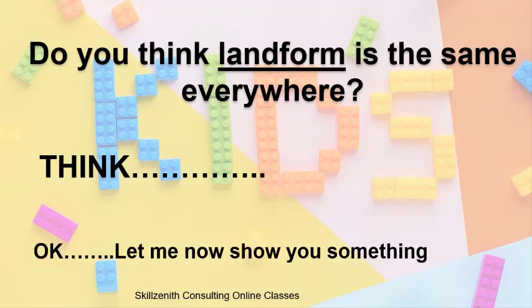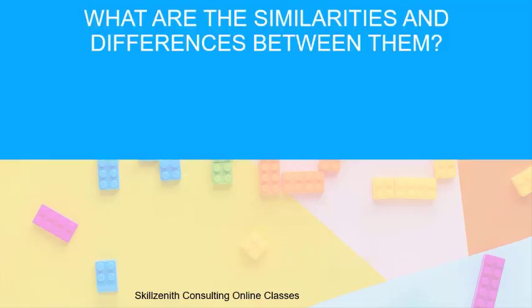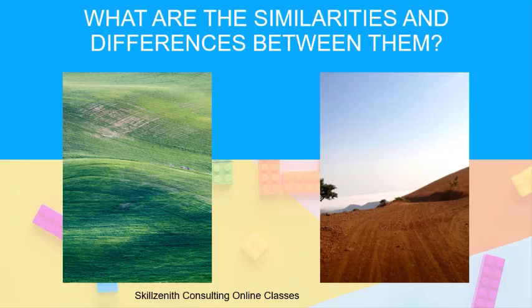Okay, now let me show you something. Look at these two pictures. Do they look the same or are they different? Just think. If you think they are the same, what are the similarities? If you think they're different, what are the differences?